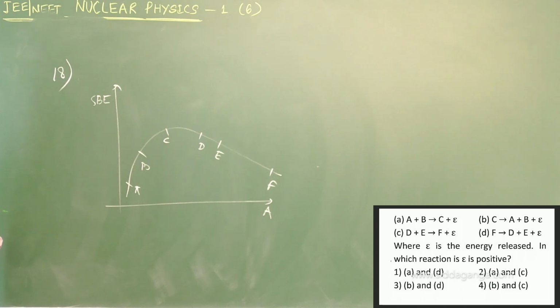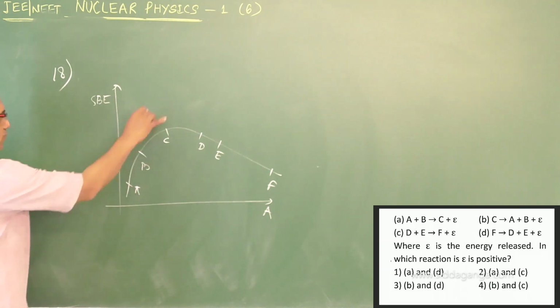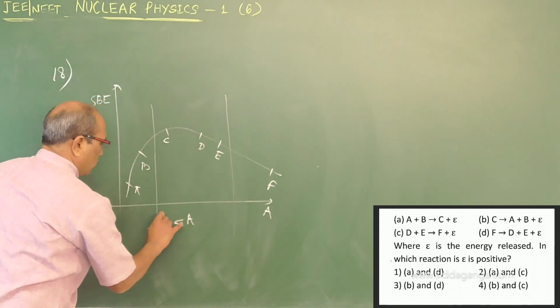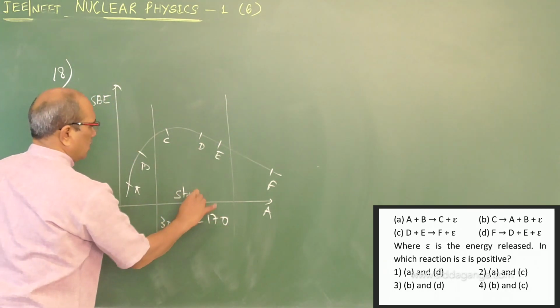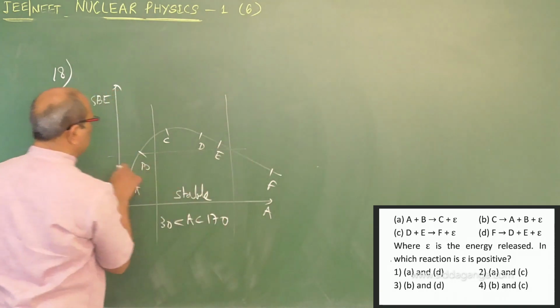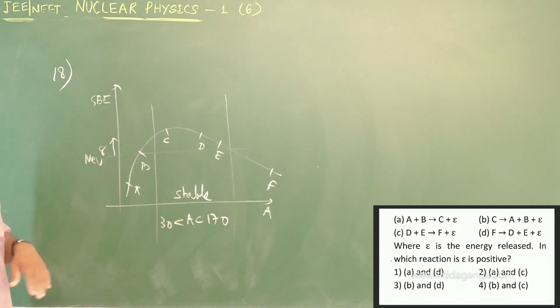They have given four options, where E is the energy released. In which reaction is E positive, that is, positive energy released? If we have the picture of the curve, it is clearer. If the mass number lies between 30 to 170, the nuclei are stable and have higher binding energy, where its value is 8 MeV and above.